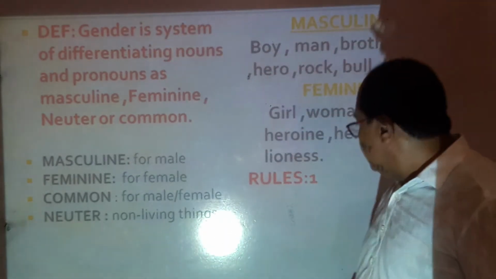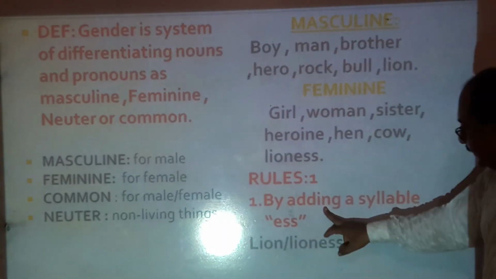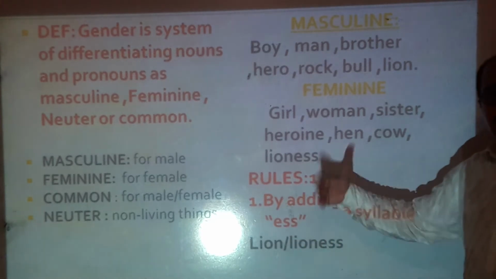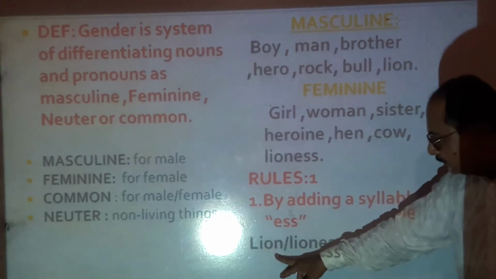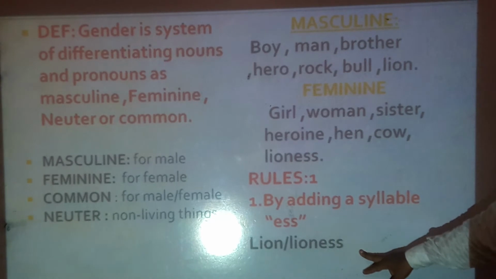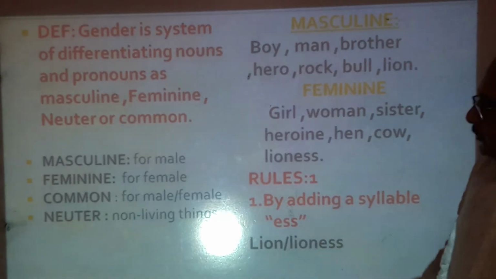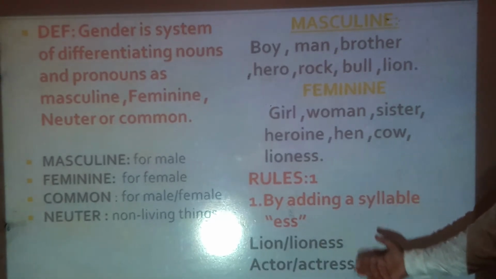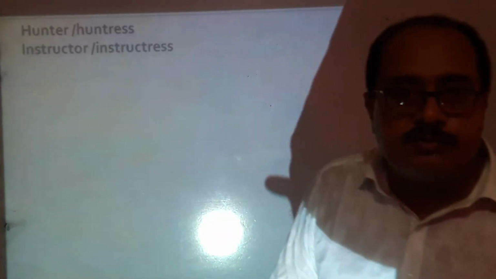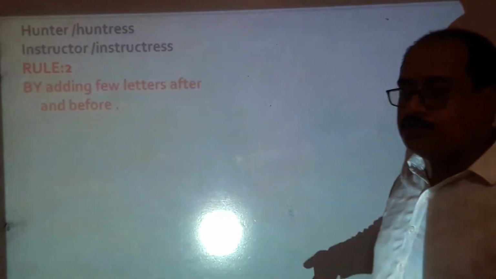One rule says: by adding the syllable ESS to make the feminine. For example, if there is a lion, and we want to make it feminine, then it becomes lioness. If there is an actor, then it will be actress. Again, if there is a hunter, then it will be huntress. If there is an instructor, then it will be instructress.